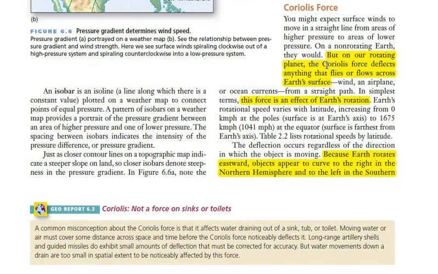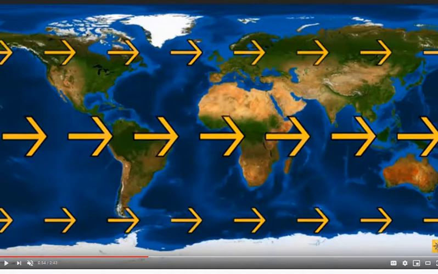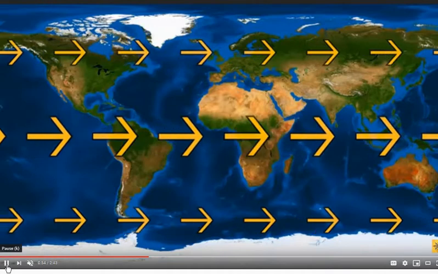Now the second force, the Coriolis force, which is the deflecting force due to the rotation of Earth. And that deflecting force is maximum when something is covering a larger distance from the poles to the equator or from the equator to the poles. Then this Coriolis force will have greater impact. Let's have a look at an illustration of how Coriolis force is explained. So let's have a look at this video.